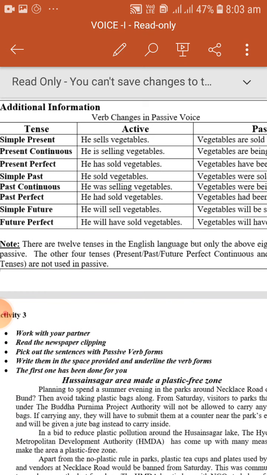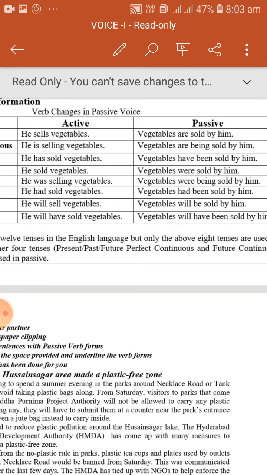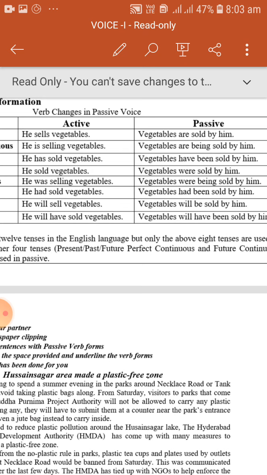Present perfect continuous, past perfect continuous, future perfect continuous and future continuous. So all these 4 tenses are exempted from changing to passive voice.